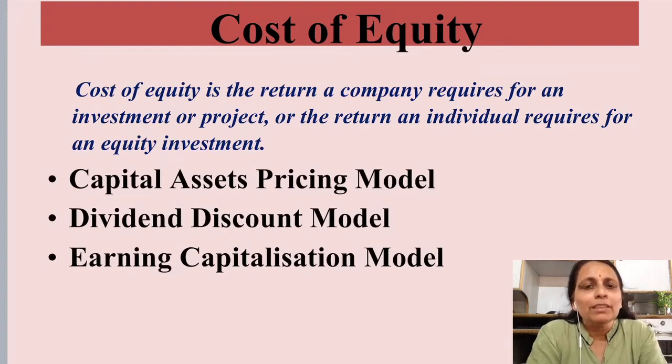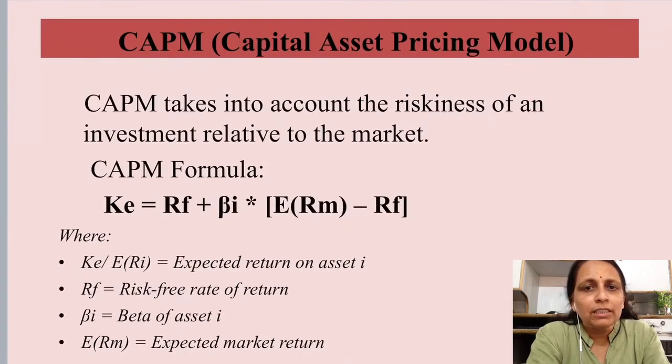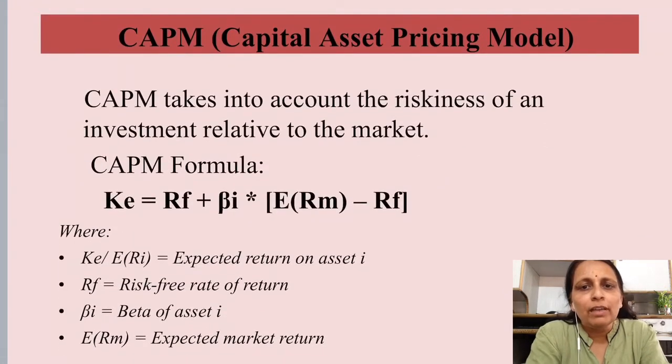So there are basically three categories, three models or three techniques to calculate the cost of equity. We will study today CAPM, which is capital assets pricing model, then the dividend discount model, and the earning capitalization model. I'll make you understand what these different models mean, and then we will look into the formula and then the calculation part. CAPM stands for capital assets pricing model.